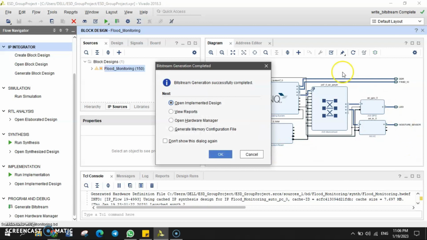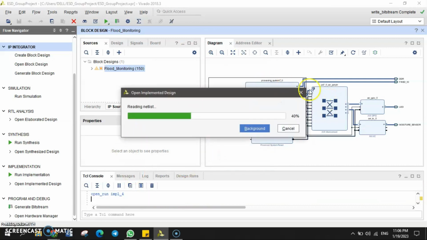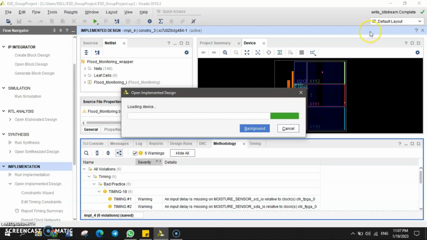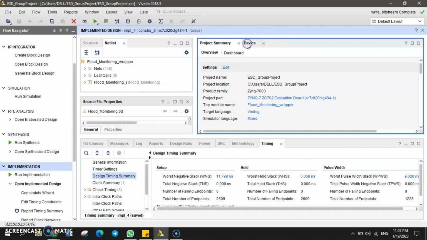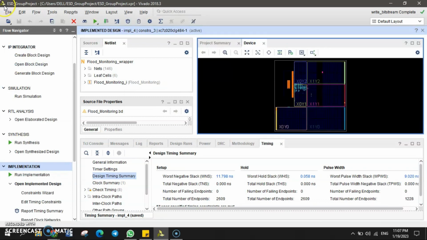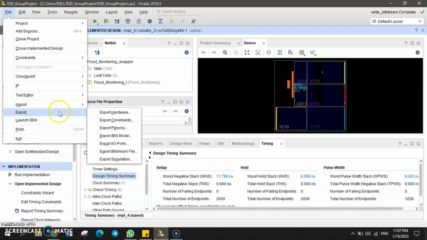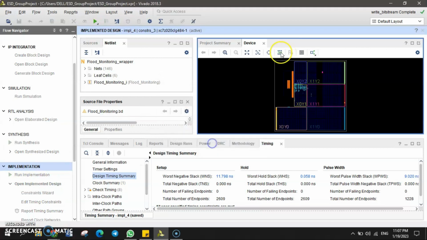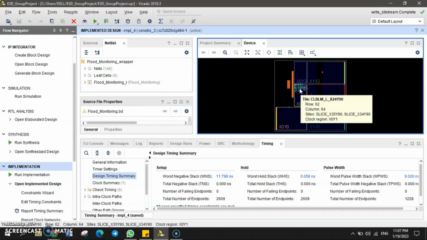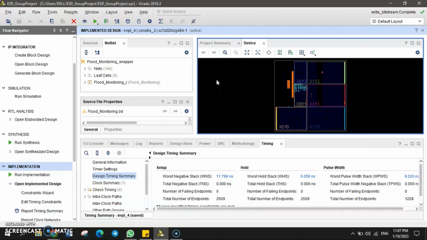So here the bitstream generation is completed and there are no errors. So you open the implemented design. The implemented design will be displayed on the device section here. After that, we just export the file to the SDK, to the hardware. So that is the steps in the Vivado software to create our project. So next, I will pass to my friend Shahrul.